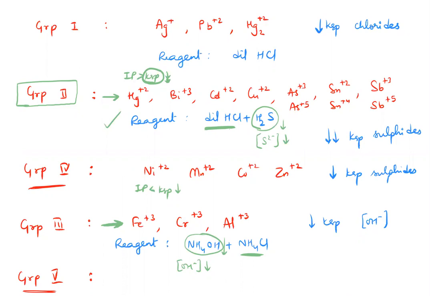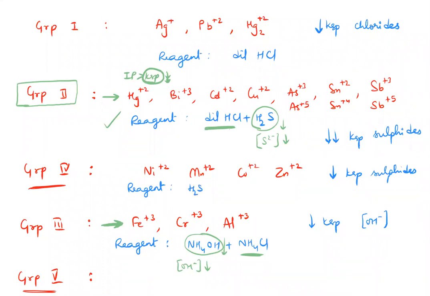Next, group 4. Even though group 4 is not precipitated earlier, its Ksp of sulfides is also low. So this time again we are going to precipitate them as sulfides, but this time I'm going to use the opposite of the common ion effect.